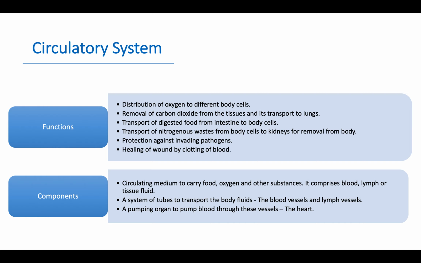Components of circulatory system. The human circulatory system consists of these three components. First of all, a circulating medium to carry food, oxygen and other substances. It comprises blood, lymph or tissue fluid. A system of tubes to transport the body fluids, the blood vessels and lymph vessels. A pumping organ to pump blood through these vessels, and this pumping organ is called the heart.